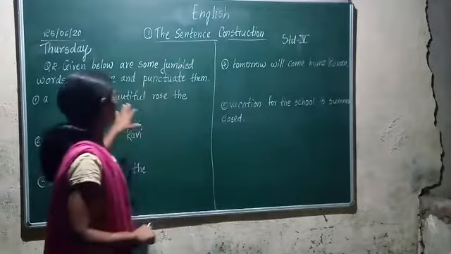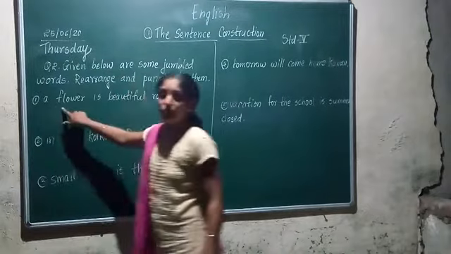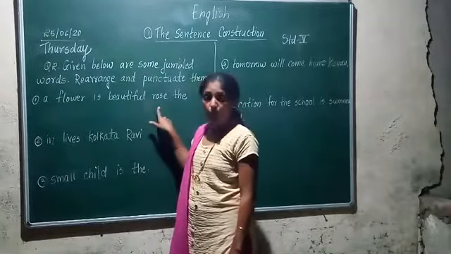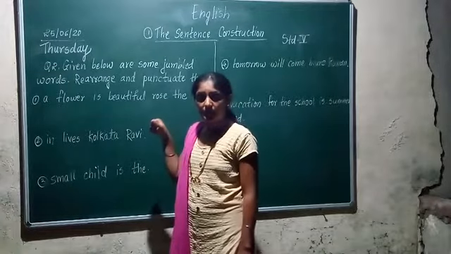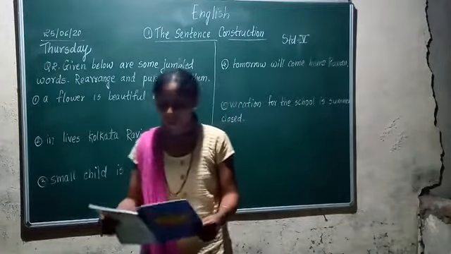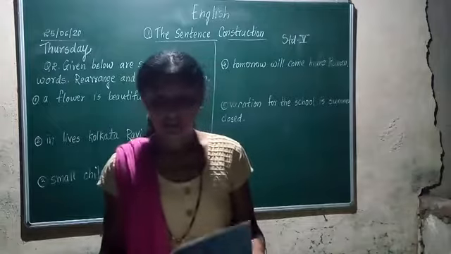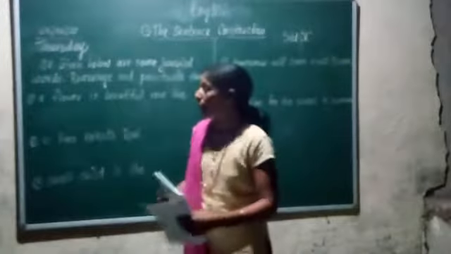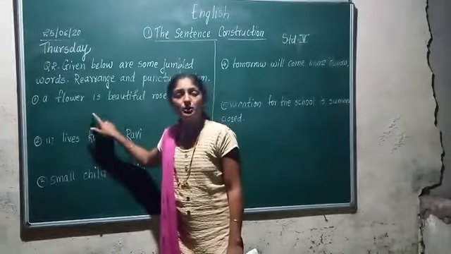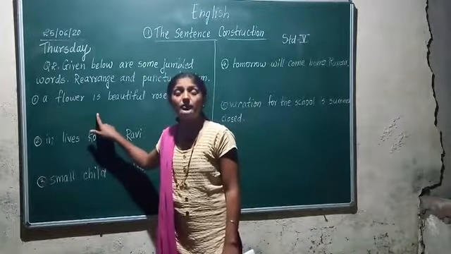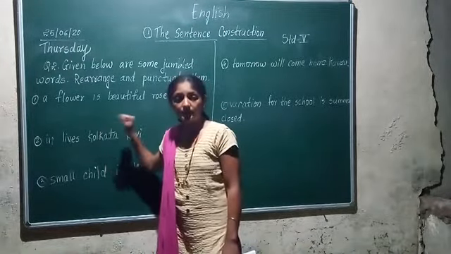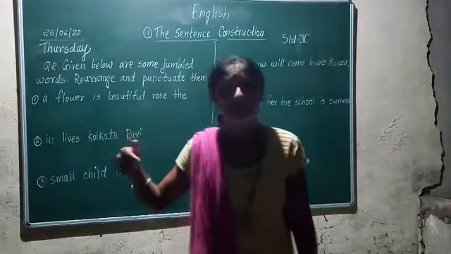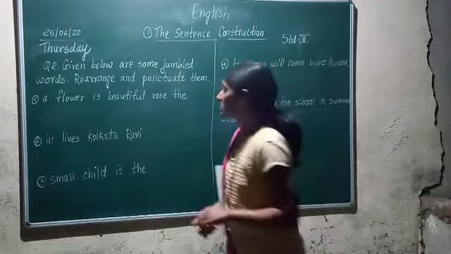Already words are given, correct? Here it is: a flower is beautiful, rose the. Now we have to rearrange and punctuate this sentence. When we want to rearrange and punctuate this sentence, how will we do it? Let us start.